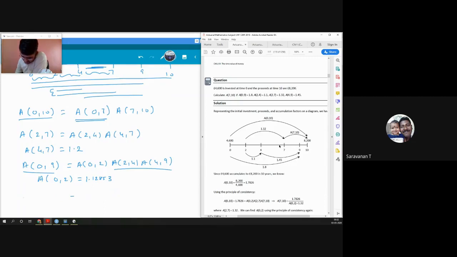So I'll write this equation again. 0 to 10 will be 0 to 2, 2 to 4, 4 to 7, and then 7 to 10. So we want to find this.